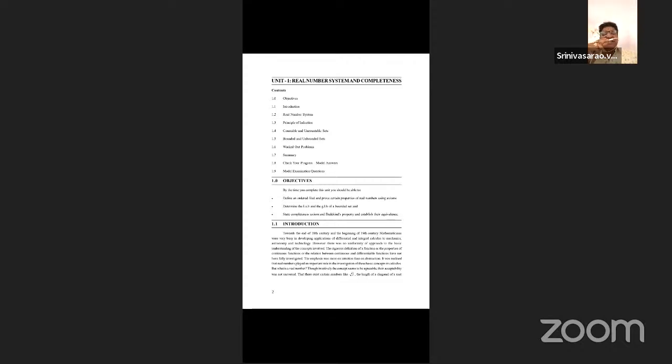Suppose A, B, C are any three elements of the non-empty set. Then A of B plus C equals AB plus AC: left-side multiplication distributes with respect to addition. In the same manner, B plus C of A equals BA plus CA: multiplication distributes on the right side.